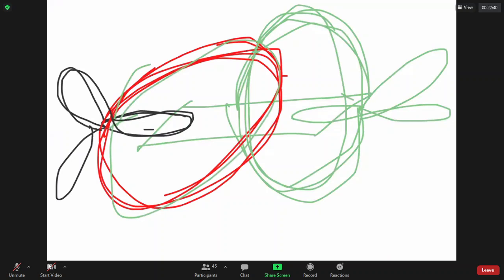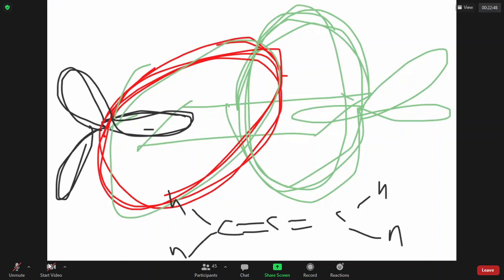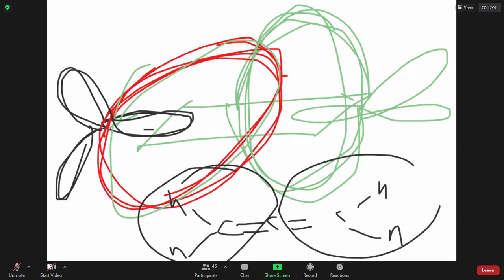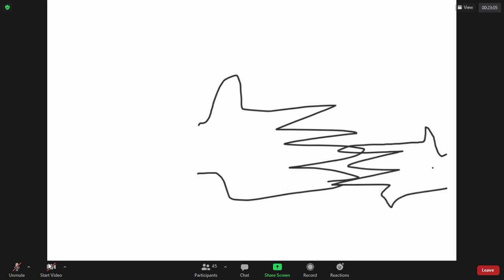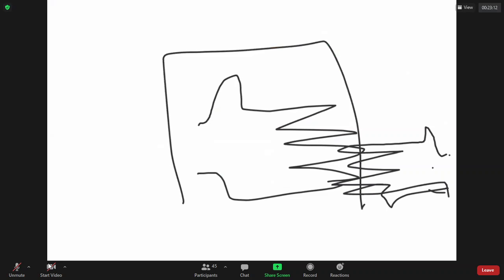It means in a molecule with a C double bond CH2, this is in one plane, this is in a different plane. Like when you put one hand vertically up like this, the other hand you put horizontal like this. Can you see it? This hand is horizontal, this hand is vertical. They are in different planes.